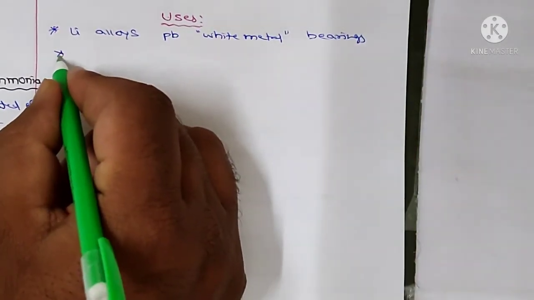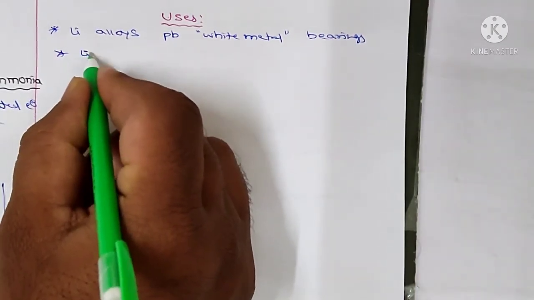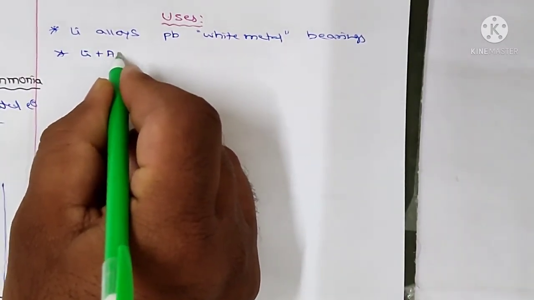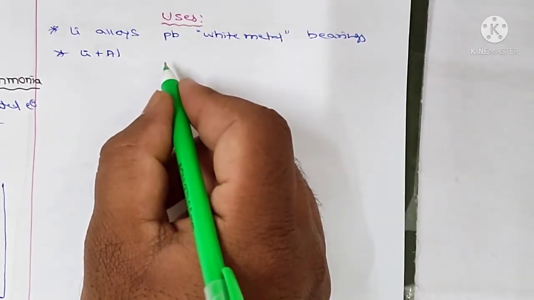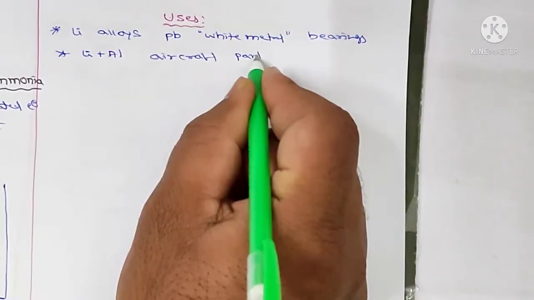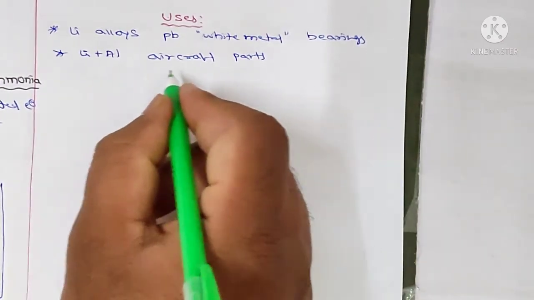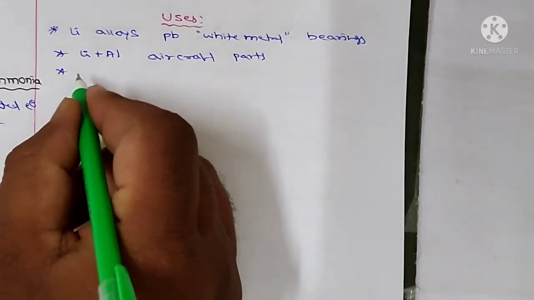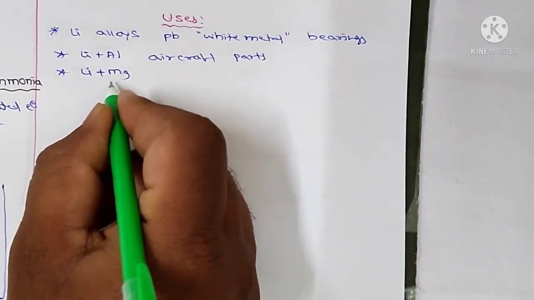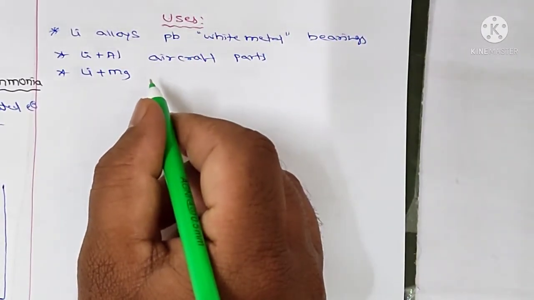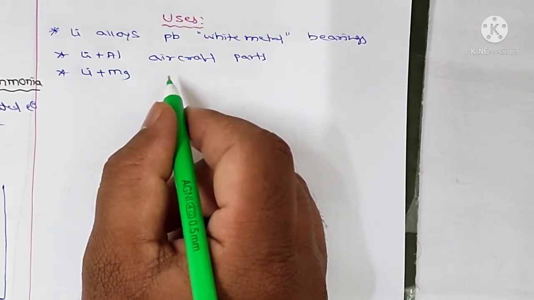And lithium with aluminium is used to make aircraft parts. And lithium with magnesium is used to make armor plates.